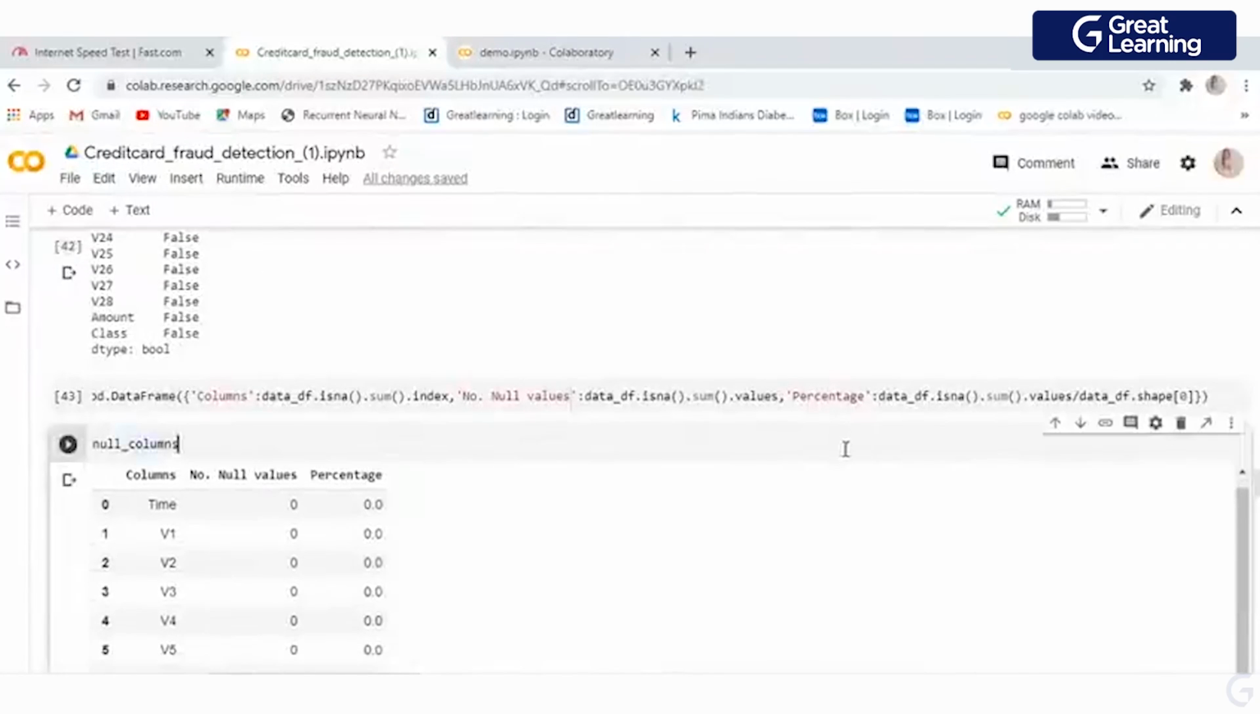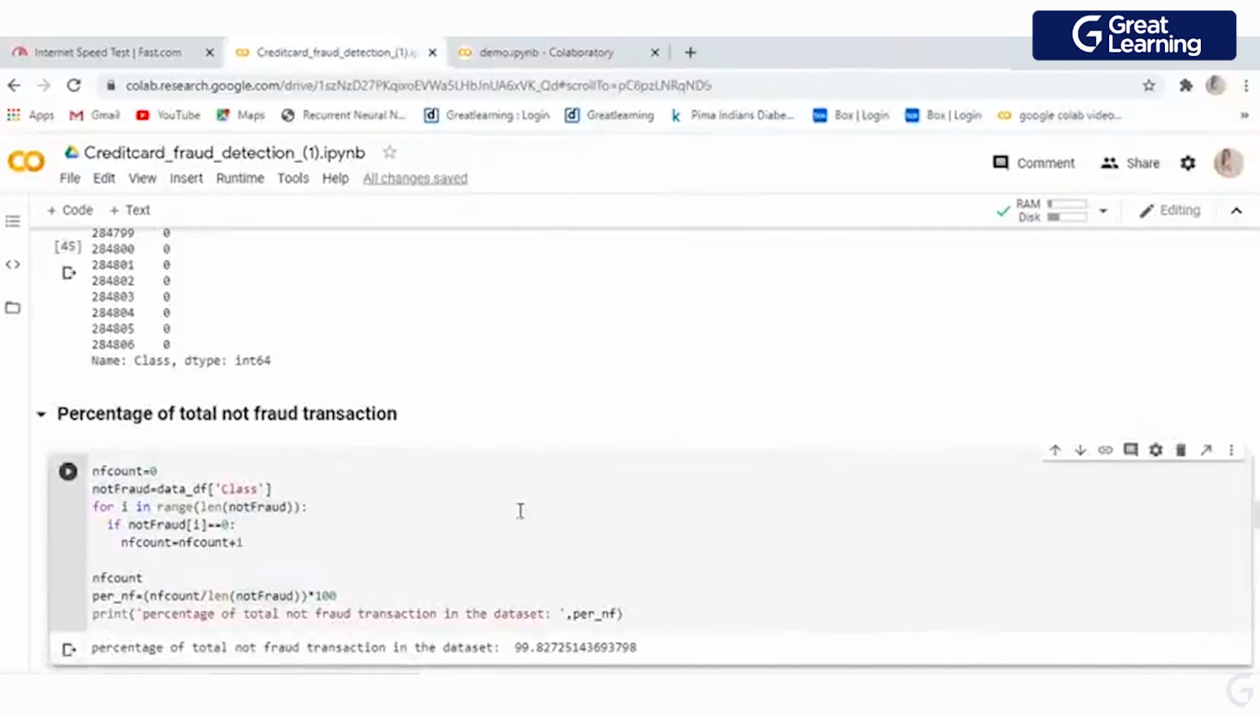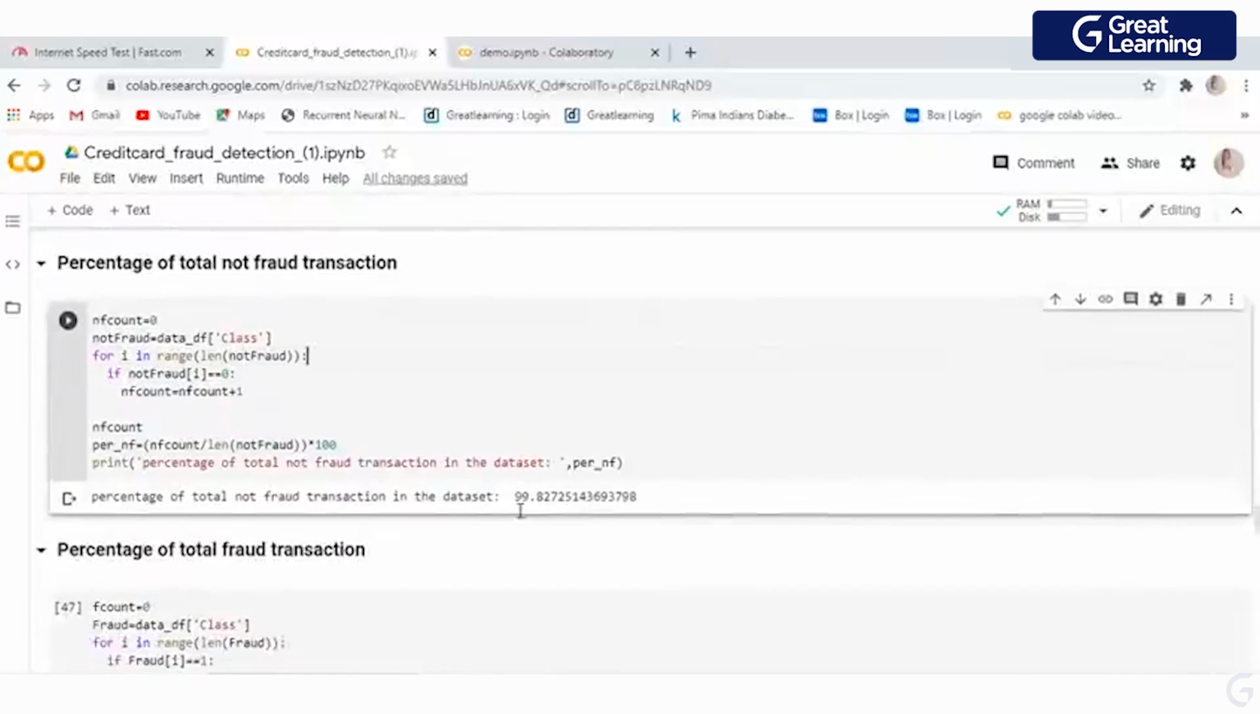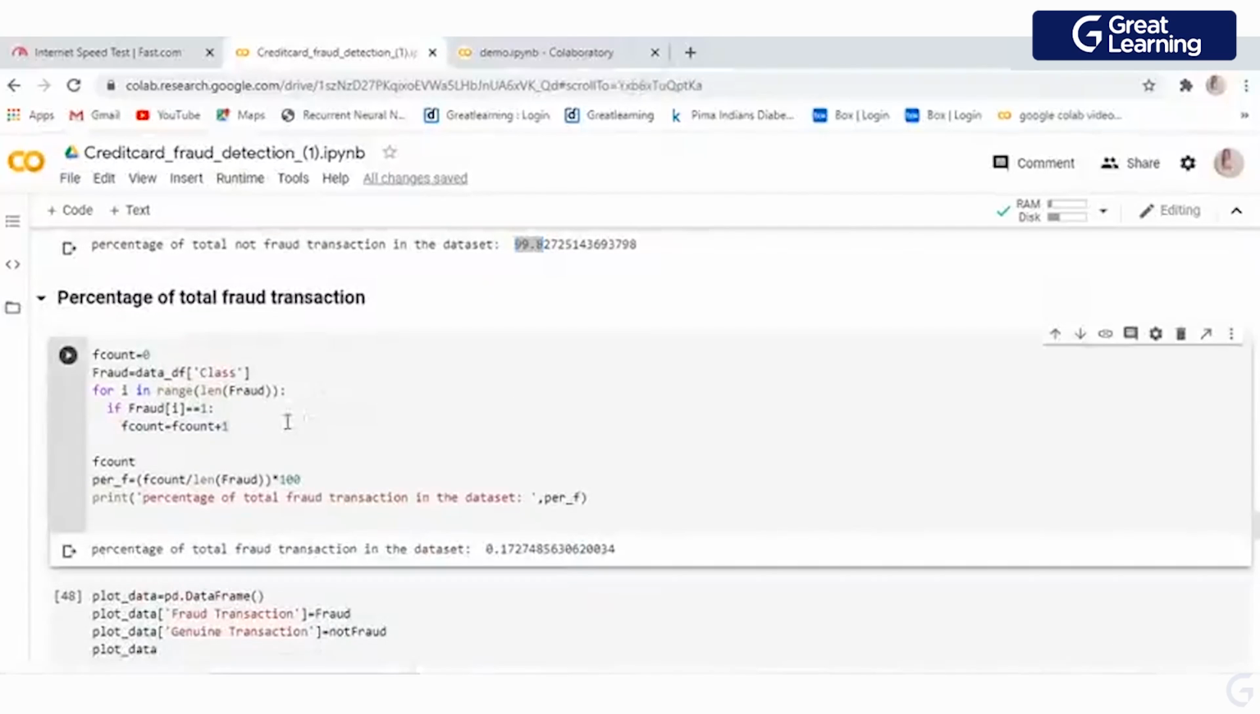So I am going to use a simple for loop: whenever my class equals 0, I'm going to count that. You can see over here I'm using the normal average formula to get the percentage of genuine, not fraud, transactions in my data set. You can see 99.8% of the data is genuine. So I have very few data that are actual fraud transactions, right?